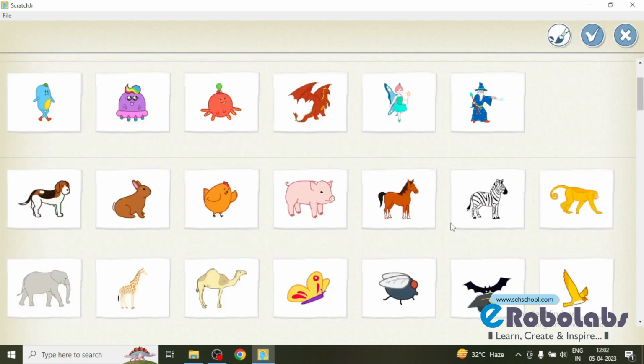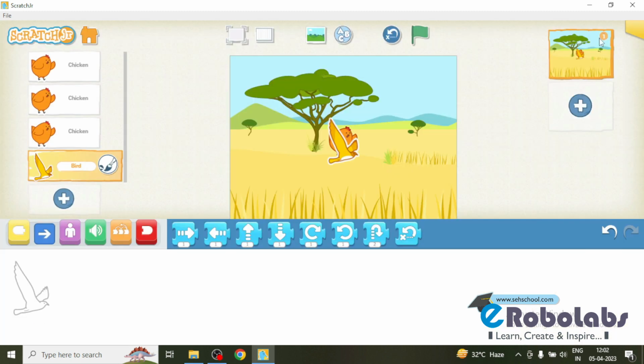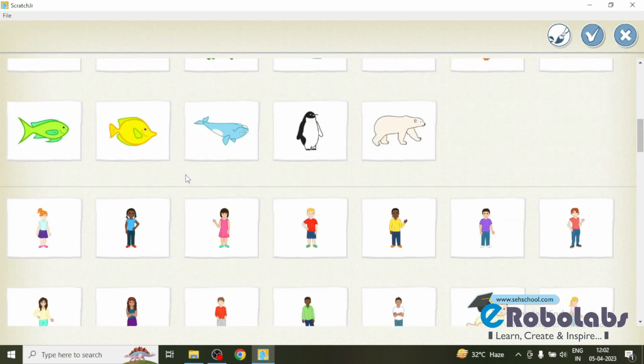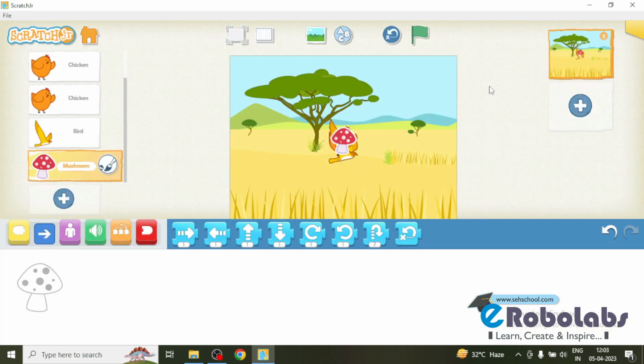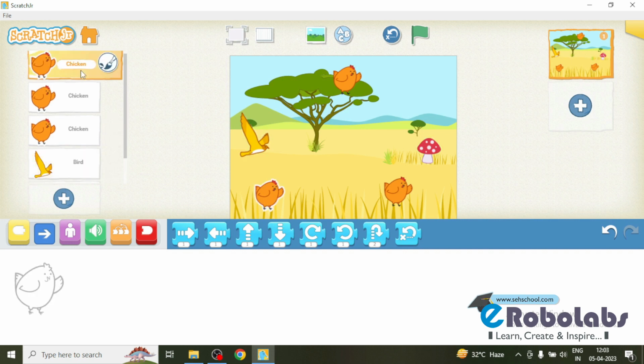Now I want to add a bird. Now I want to add a mushroom. Now all the characters are added on the stage. Now we have to place them properly so that they do not touch the other characters on the stage. This is the first chicken, second and the third chicken. This is the bird and the mushroom.